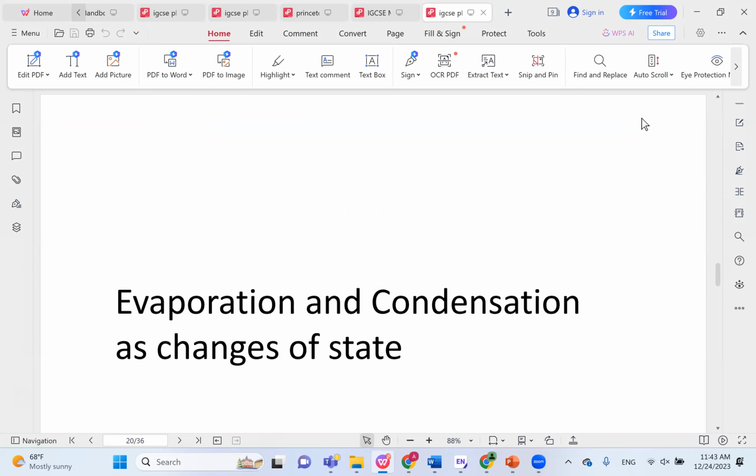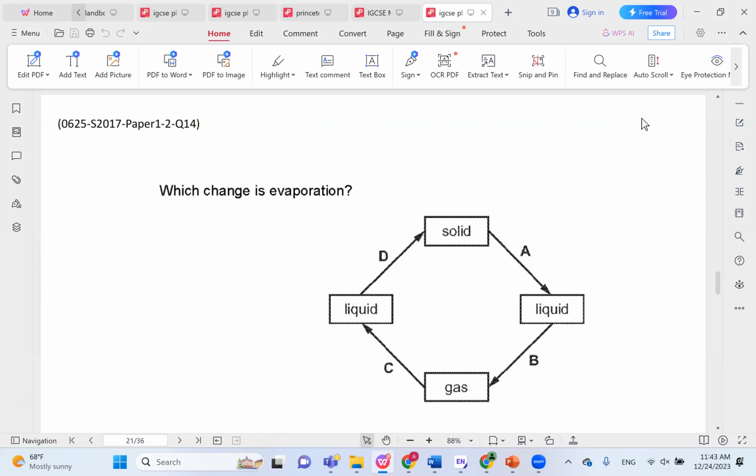Evaporation and condensation as changes of state. Which change is evaporation? Evaporation is the conversion of liquid into gas. So B is the correct answer.